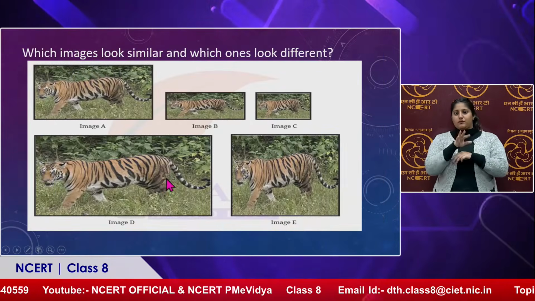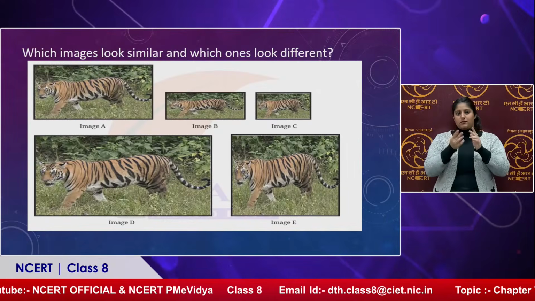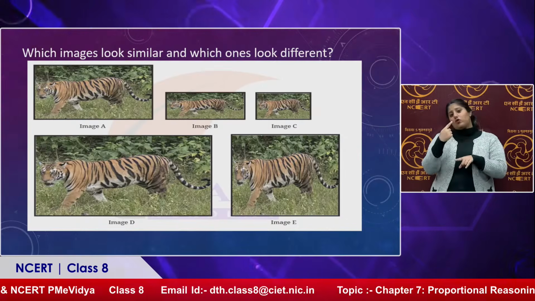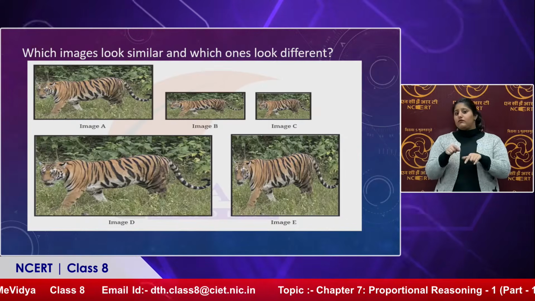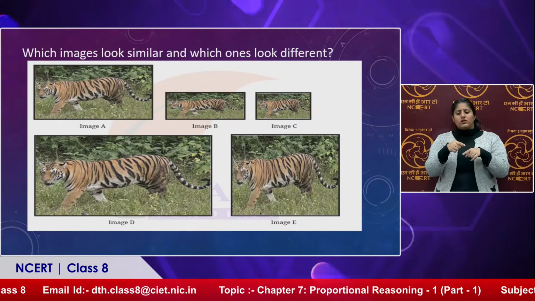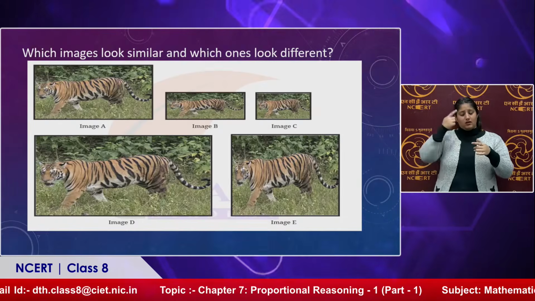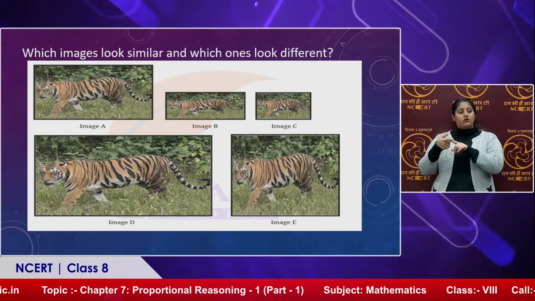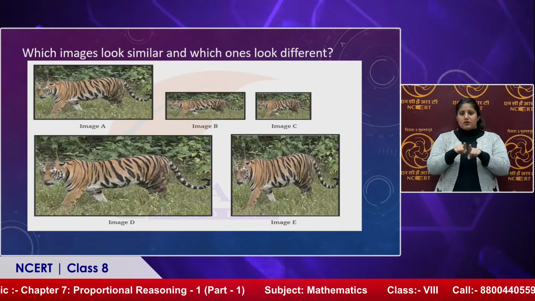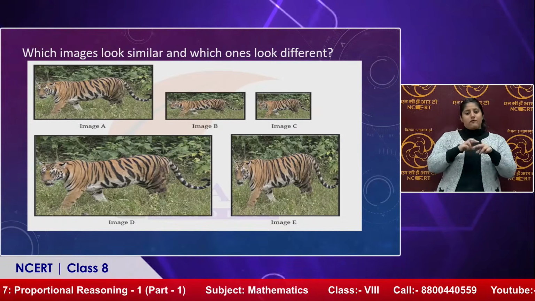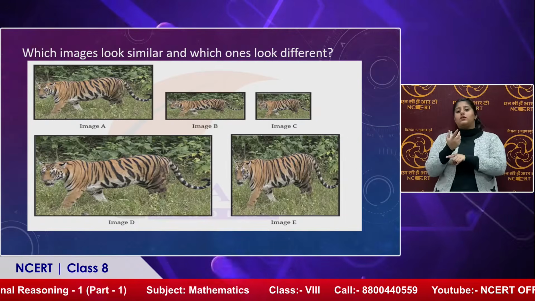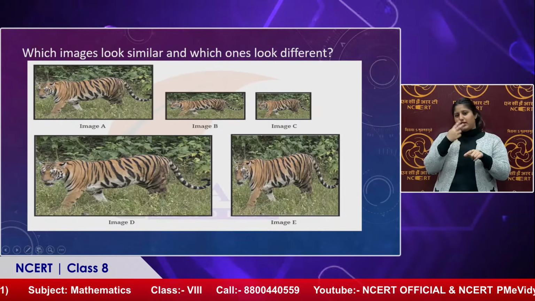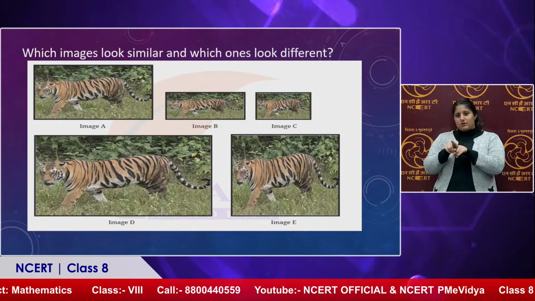Next one. Which images look similar and which one looks different? Now, all the images are of a tiger. So in images A, B, C, D, E, you can clearly see the pictures of a tiger. Now, if I ask you which one looks similar and which one does not, ma'am, can you guess? Well, I can see the tiger looks the same, but the sizes of the images are different.